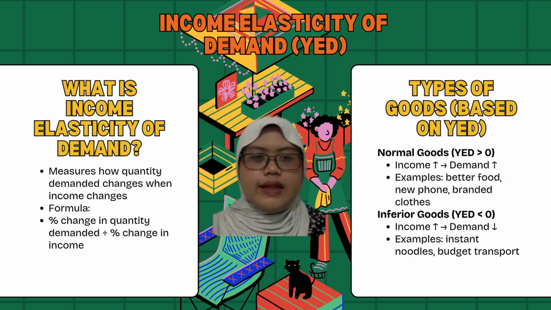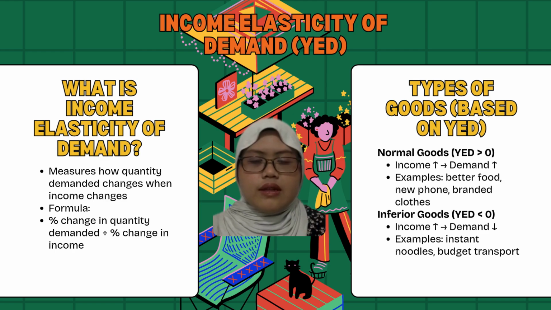Hello, I'm Amni Akila binti Adenan. I will explain income elasticity of demand. We show how changes in income affect what people buy. Income elasticity of demand measures the percentage change in quantity demanded when income changes. First, we have normal goods. When income increases, people tend to buy more of this good. For example, when students receive their allowance or salary, they may upgrade from instant coffee to cafe coffee or buy a new phone. Next are inferior goods.